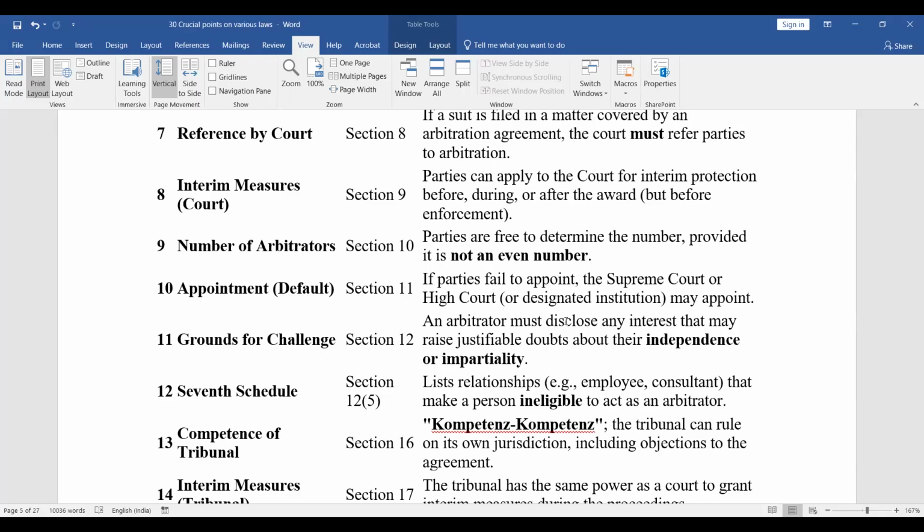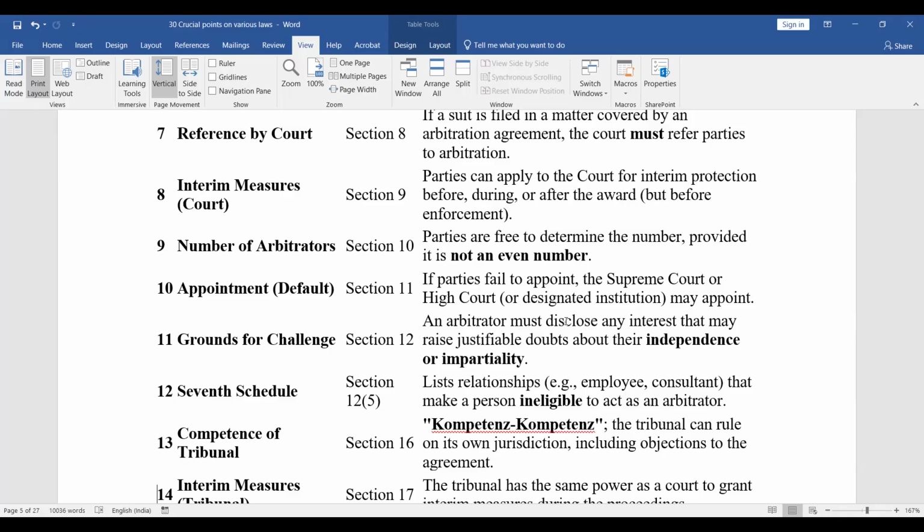Appointment. Default. Section 11. If parties fail to appoint an arbitrator, the Supreme Court or High Court or designated institution may appoint an arbitrator to decide the matter. Grounds for challenge. Section 12. An arbitrator must disclose any interest that may raise justifiable doubts about their independence or impartiality. 7th schedule, section 12, subsection 5. So it lists relationships, for example, employee, consultant, that make a person ineligible to act as an arbitrator.